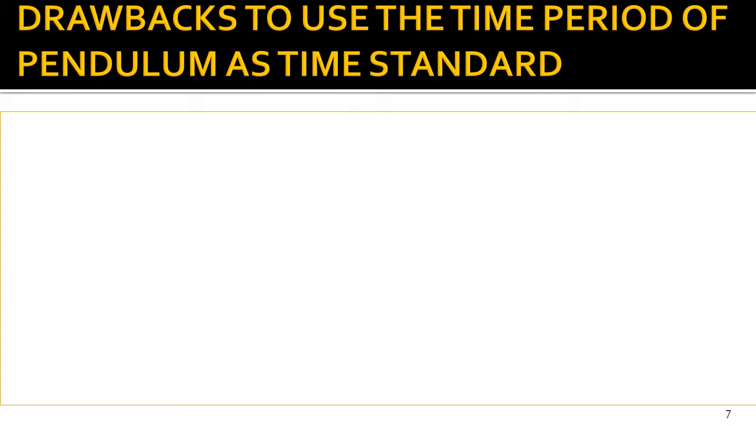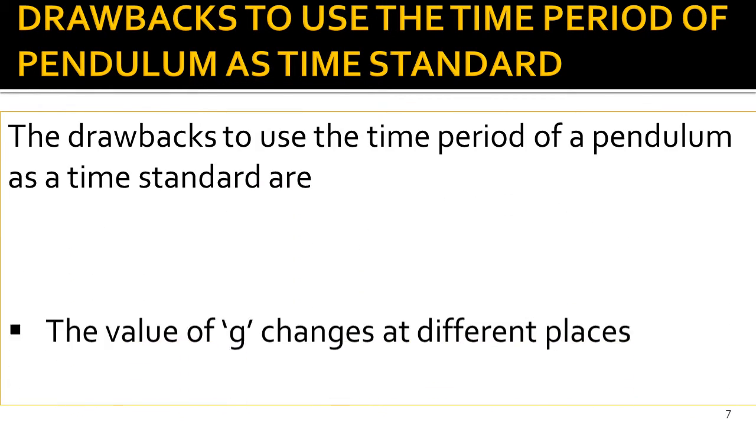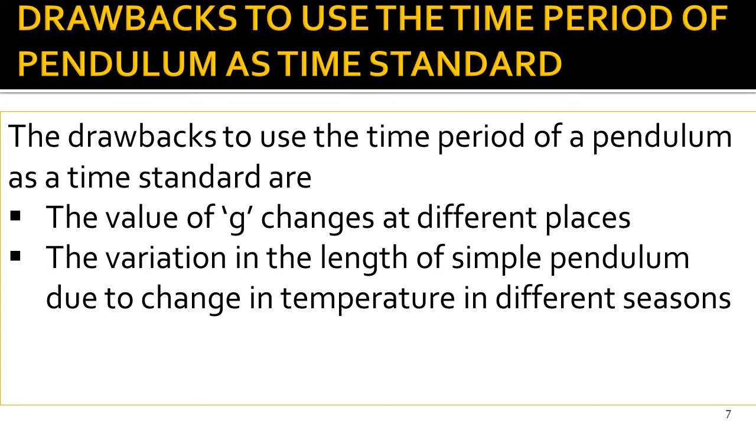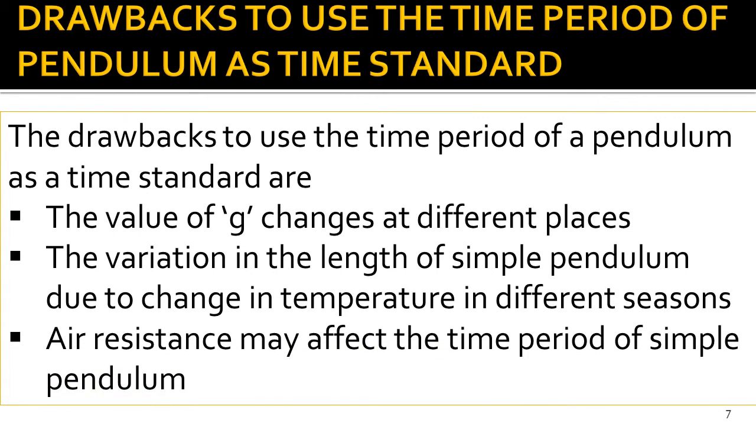The last question about this article is, what are the drawbacks to use the time period of a simple pendulum as time standard? The first drawback in this regard is that the value of g is different at different places. Second is the variation in the length of the simple pendulum due to change in temperature in different seasons, which leads to the change in time period of the simple pendulum. The last one is that air resistance may also affect the time period of the simple pendulum. That's why we don't use the time period of a simple pendulum as time standard.